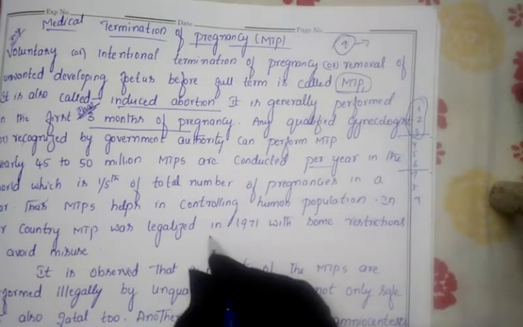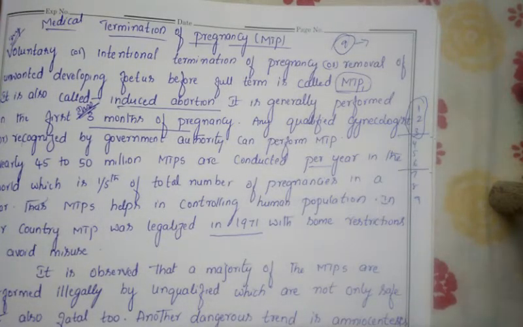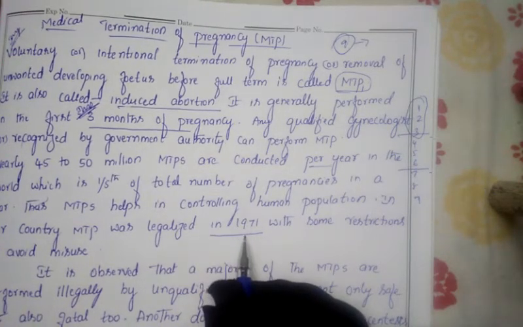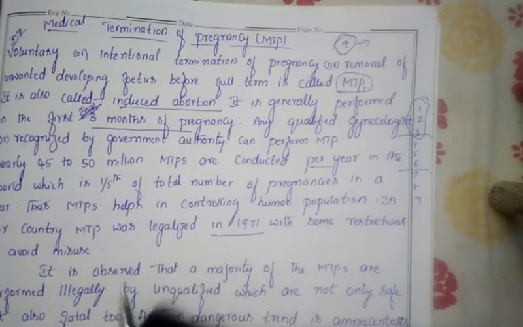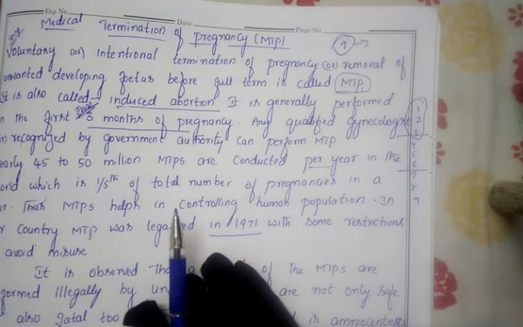In our country, in India, abortion was given legal permission by the government in 1971. In 1971 the Indian government gave permission for MTP by keeping certain restrictions, in order to avoid misuse of the MTP, because many people may misuse it.